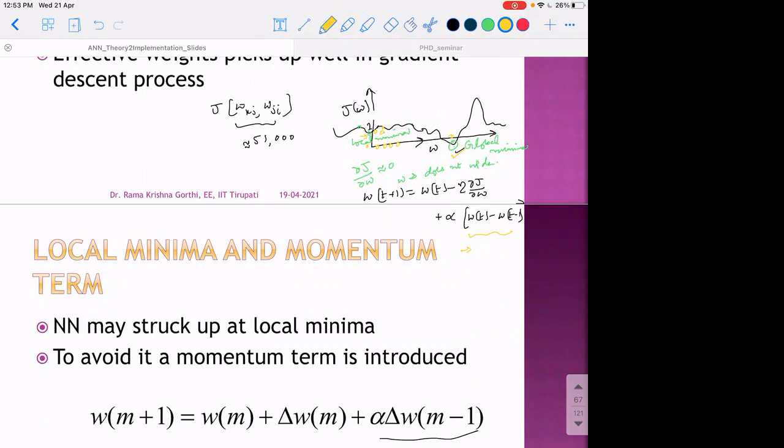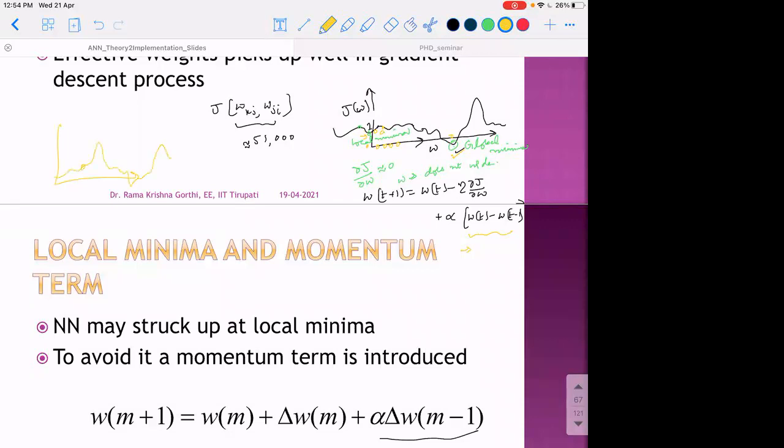If there is a local minima with a very high peak just after it, we may not be able to cross the peak, because the momentum term may not be enough to move against the negative gradients.